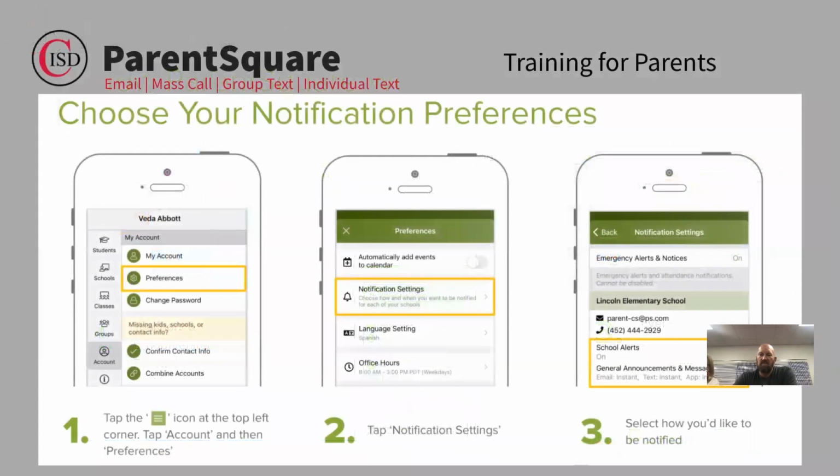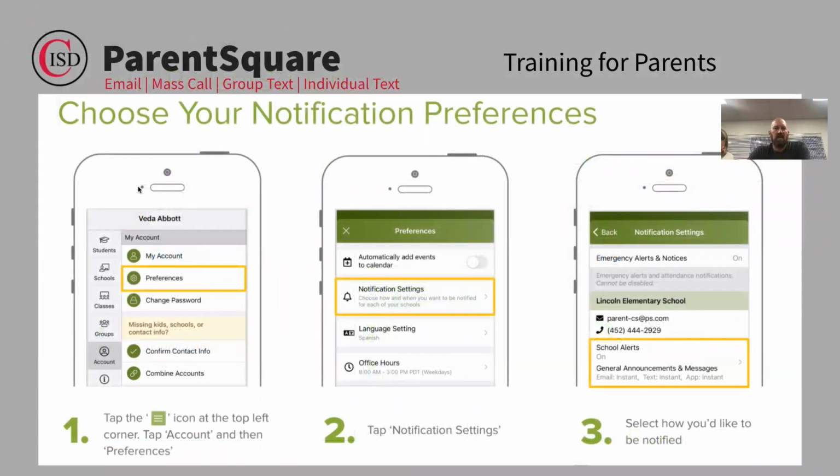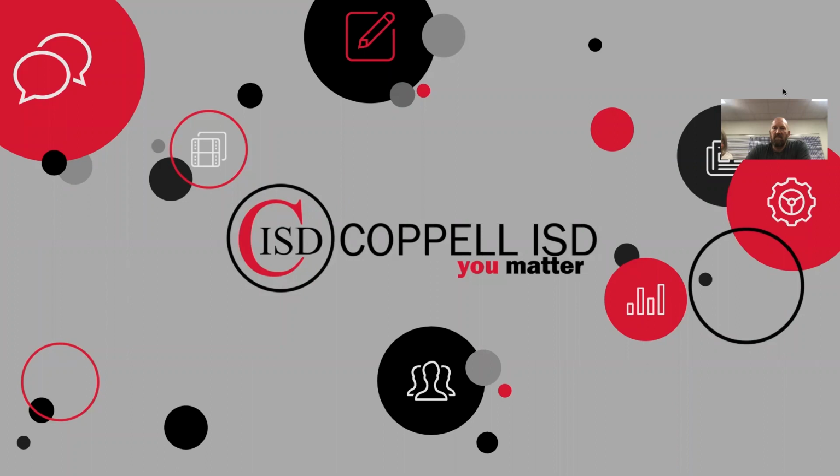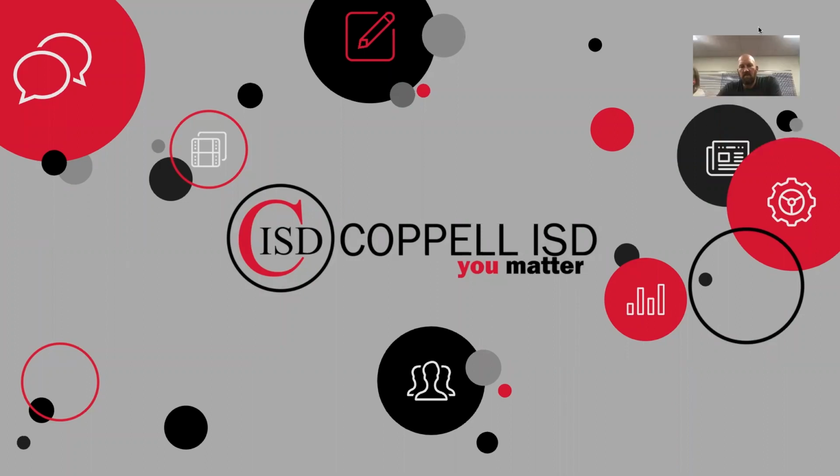And then once again, once they get into ParentSquare, they have access to their account, and then they can choose their preferences. Here they can do their notification settings, which is going to be how and when those alerts come in, whether that be by text message, by email, or by the app. And directly underneath it is the language setting, where the people can choose which language they would like to receive the information in. Again, this is a great tool that you can use in your classroom to communicate.